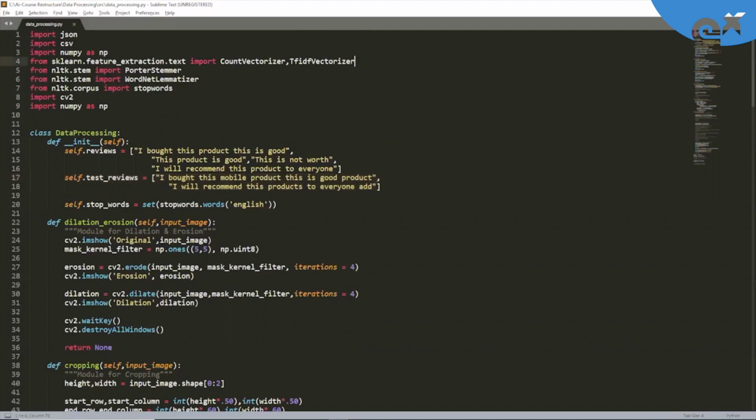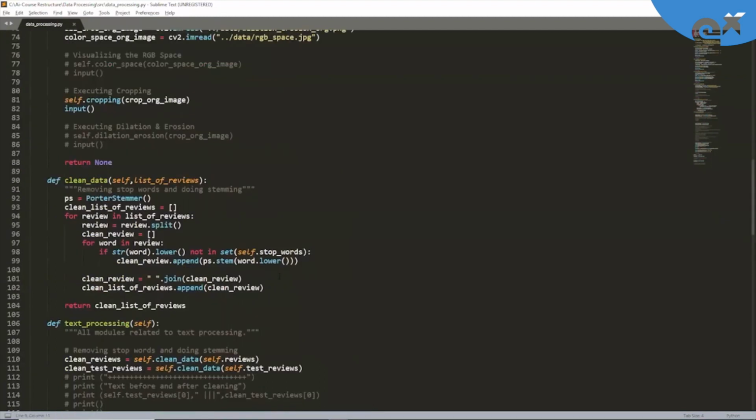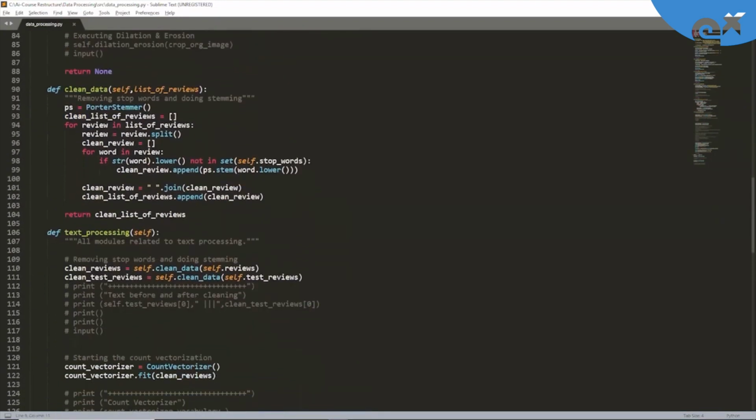For this, we need to import these 2 functions, which are CountVectorizer and TfidfVectorizer from scikit-learn. At the same time, we need to import PorterStemmer from NLTK, WordNetLemmatizer, which is for lemmatization, from NLTK, and stopwords from NLTK.corpus.